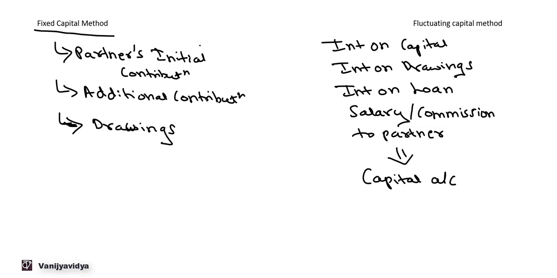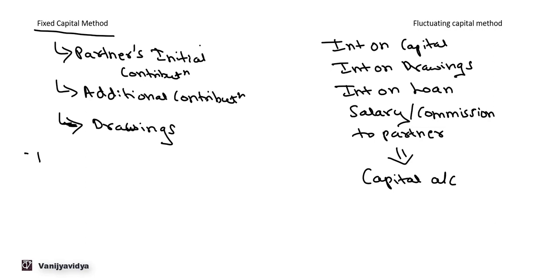Say if the capital contributed initially or additional contribution is withdrawn by the partners, then only those drawings, only these entries will be there in the capital account. That is, your capital account balance will not fluctuate frequently.